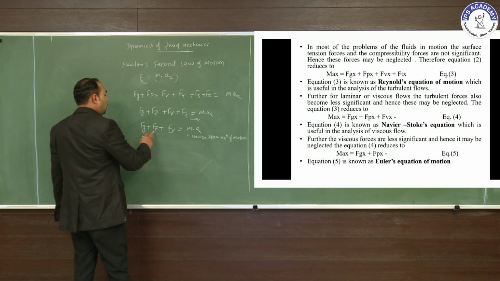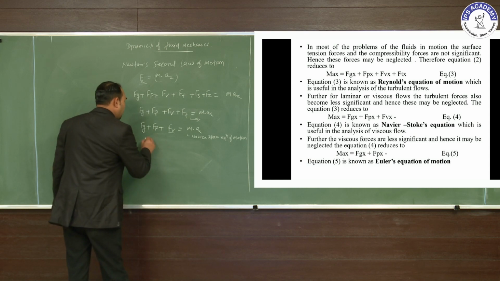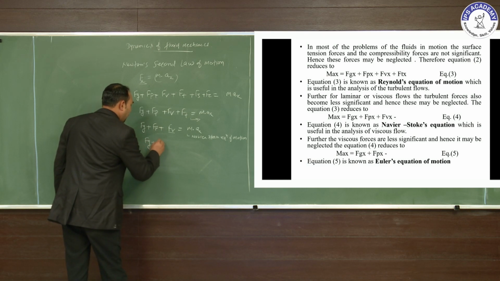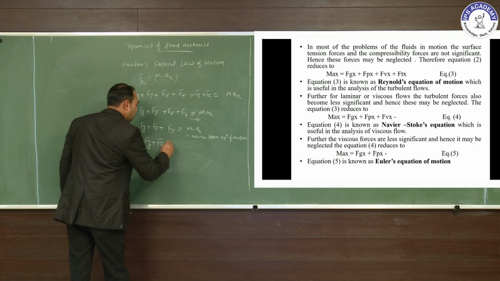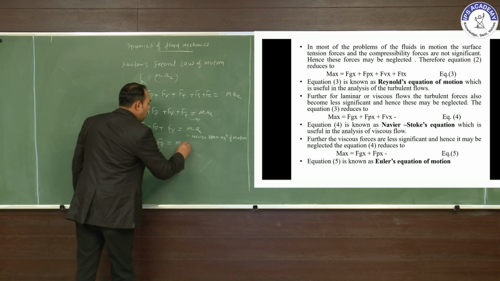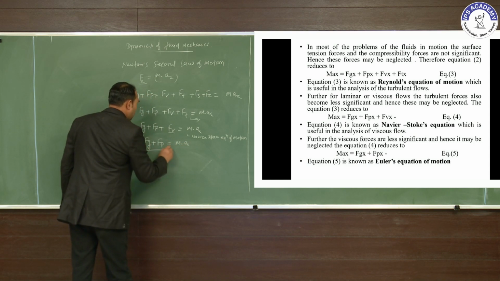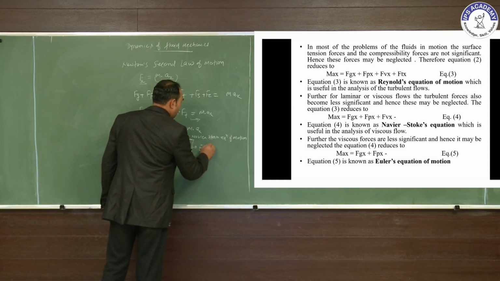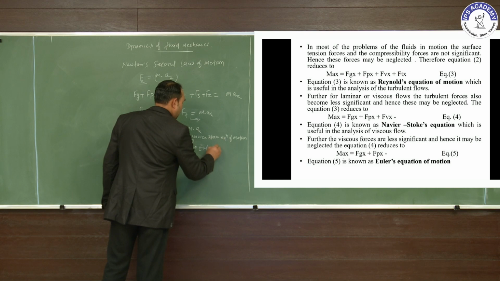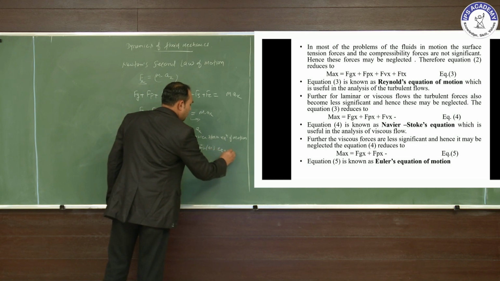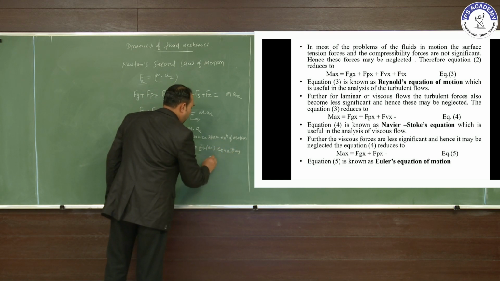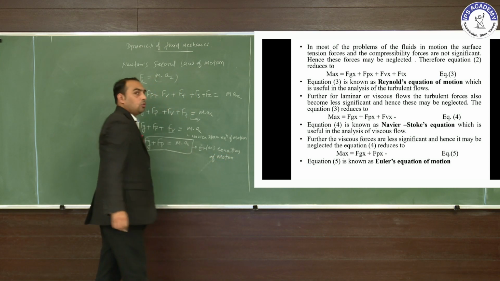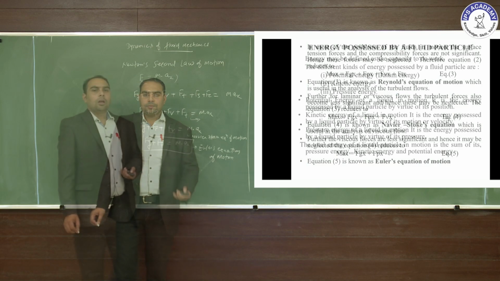So this equation is written again: the force due to gravity and the pressure force equal mass into acceleration. That is the Euler's equation of motion.